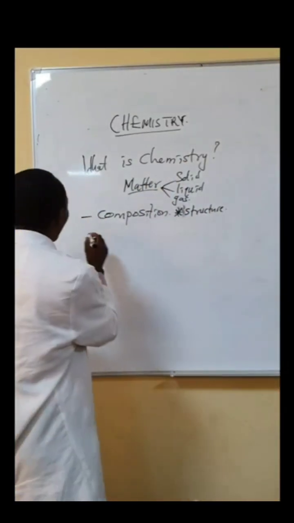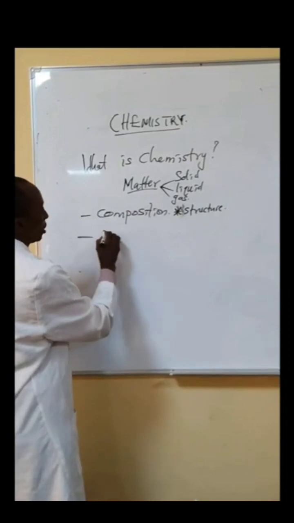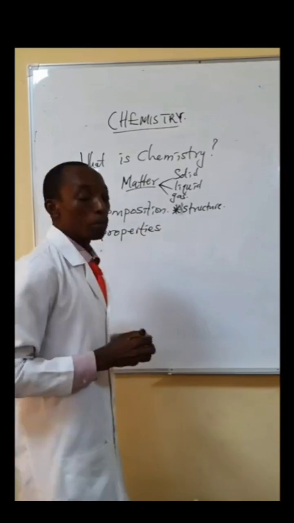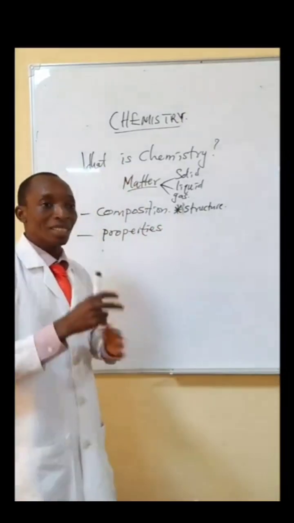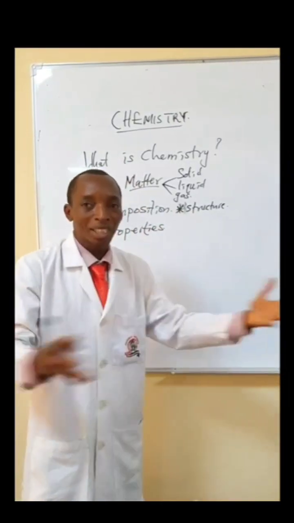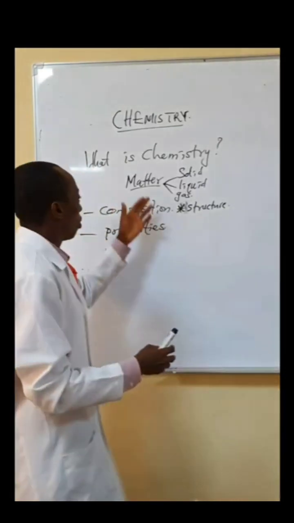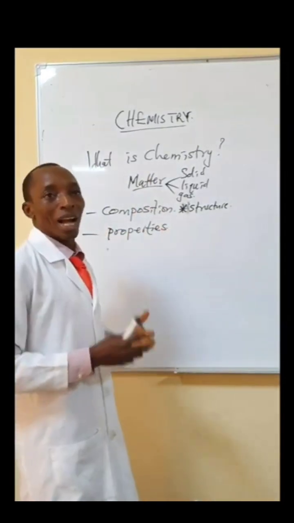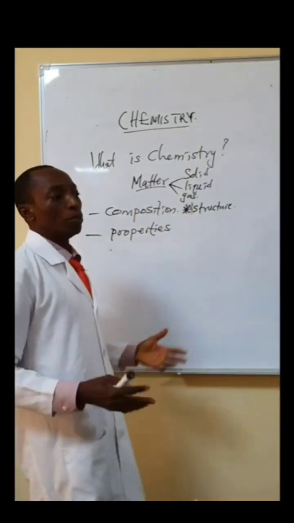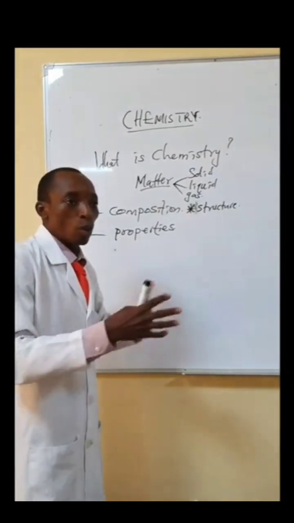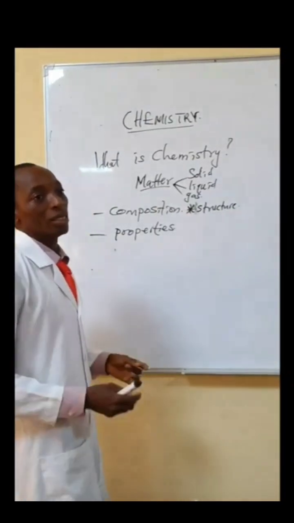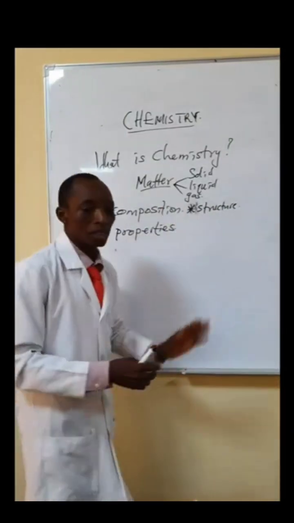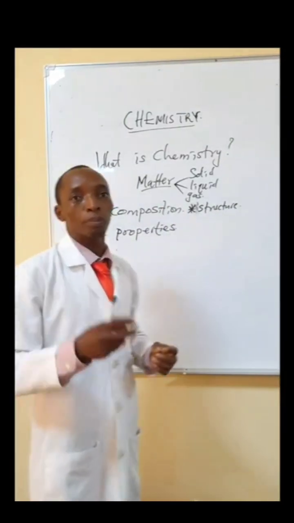Likewise, we look at and study the properties of matter. That is, the reactivities of substances, of matter, of atoms, of compounds. How do atoms behave? What are the likely reactions that you get when you add this to this? What are those things that will come as a product?